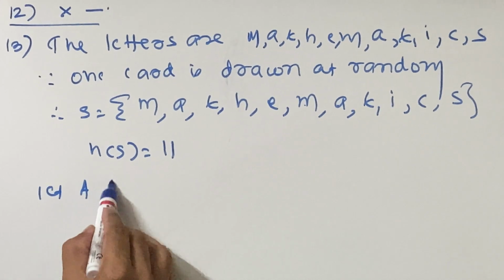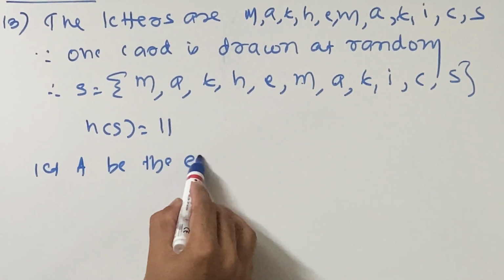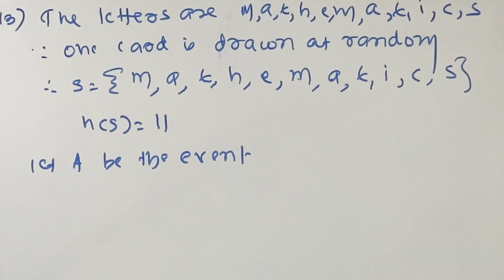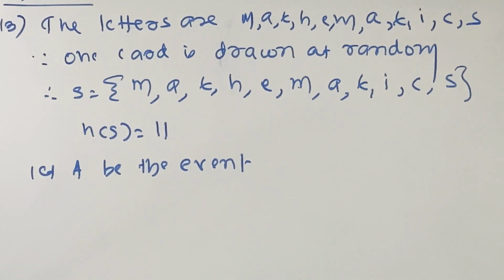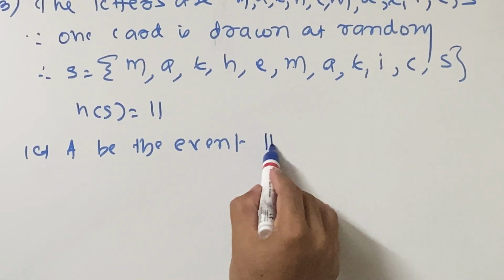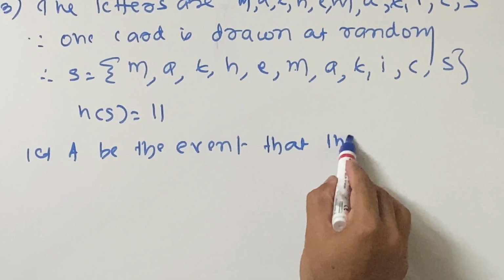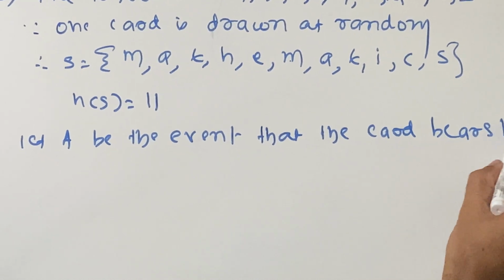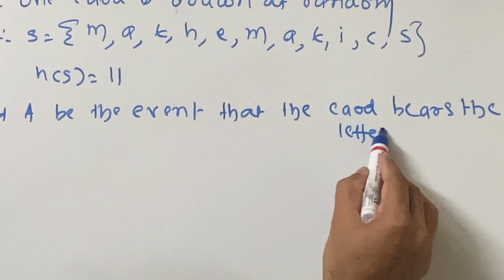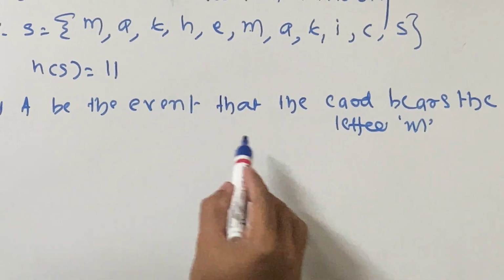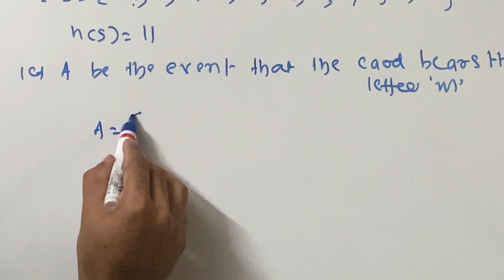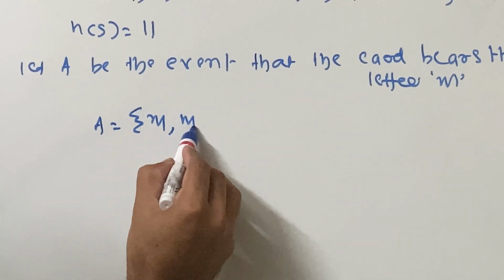Now there is only one question in this: let A be the event that the card bears the letter M. How many Ms are there? There are 2 Ms, so A is equal to M written 2 times.